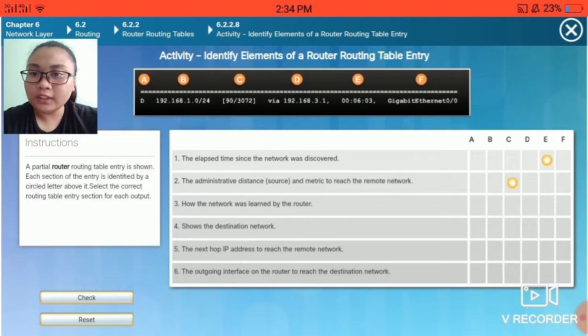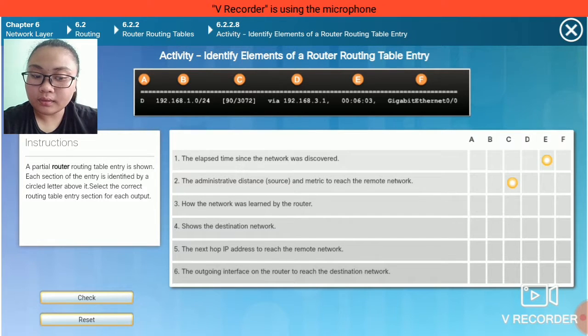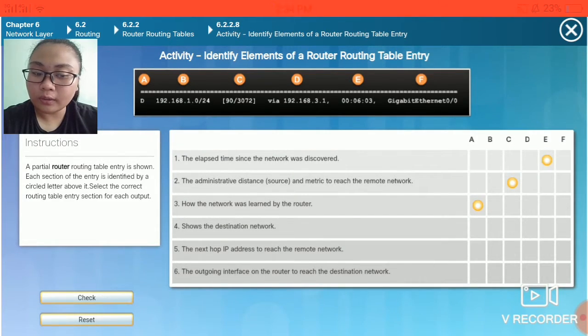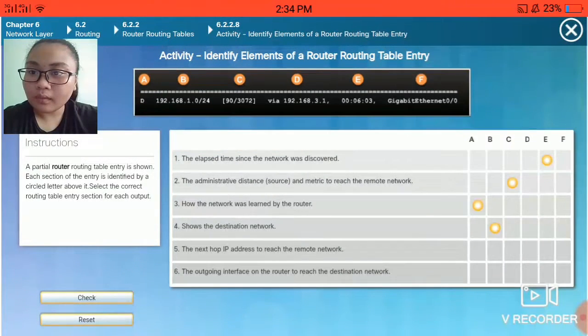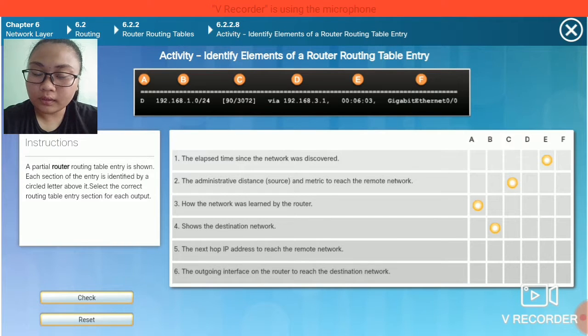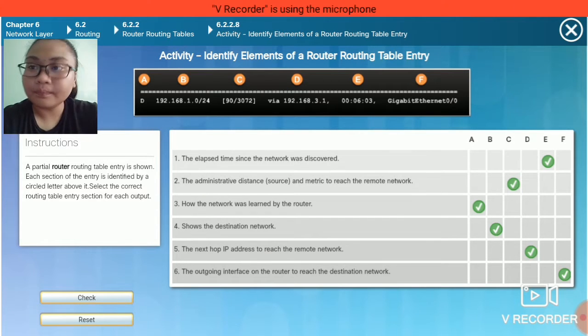How the network was learned by the router. This is letter A. Shows the destination network. This is letter B. The next hop IP address to reach the remote network. This is letter D. The outgoing interface on the router to reach the destination network. This is letter F. Let's check. All of them are correct, so I will explain.